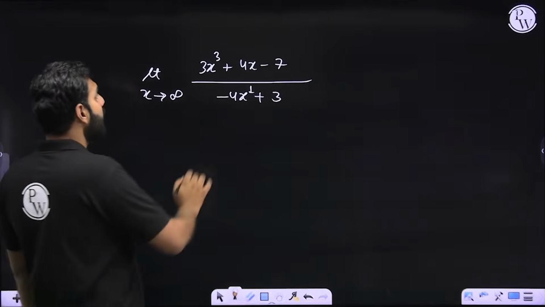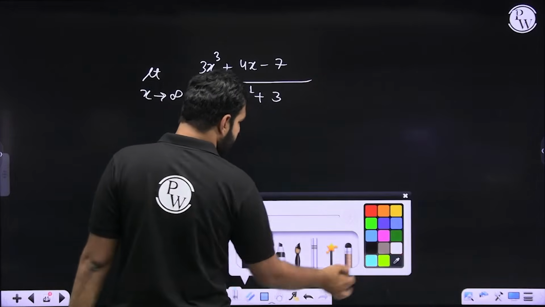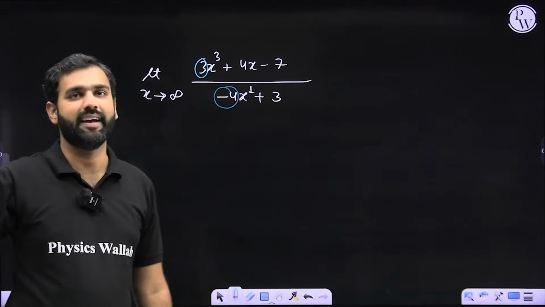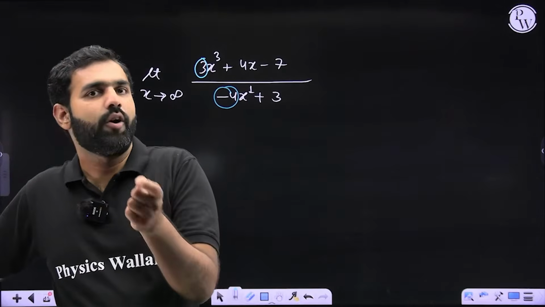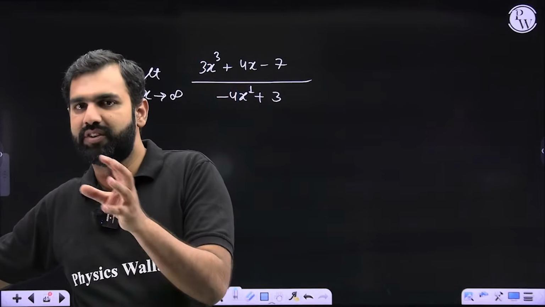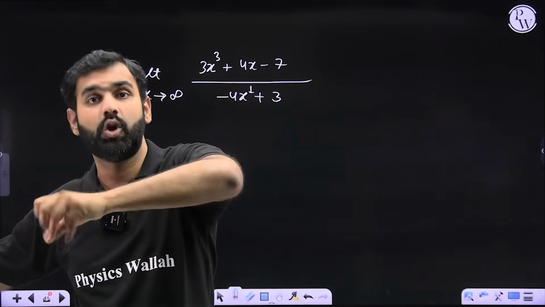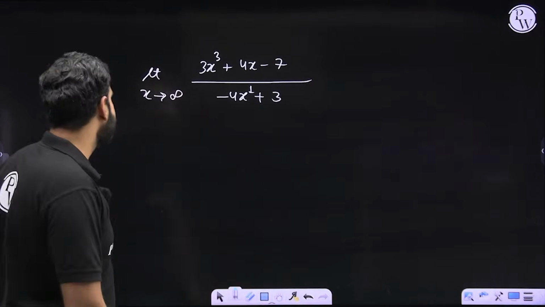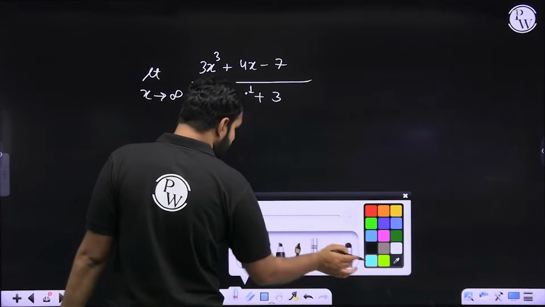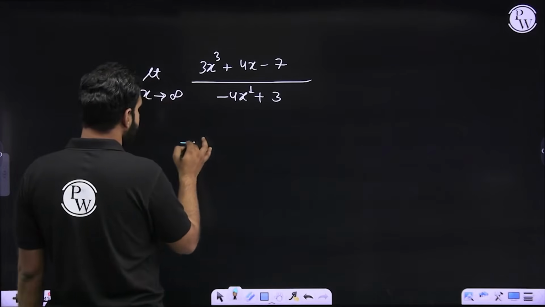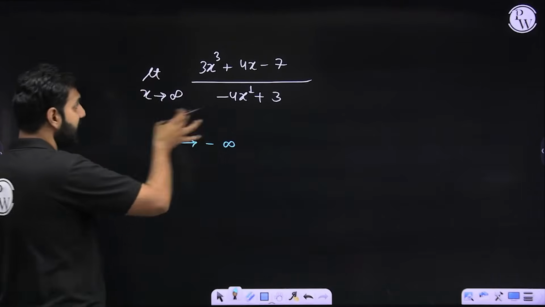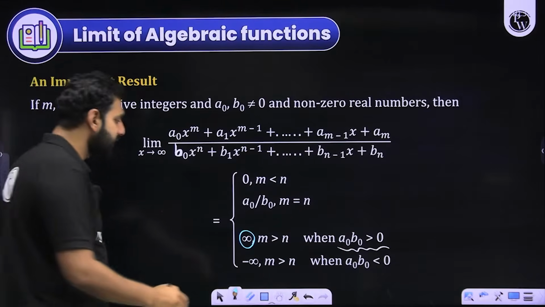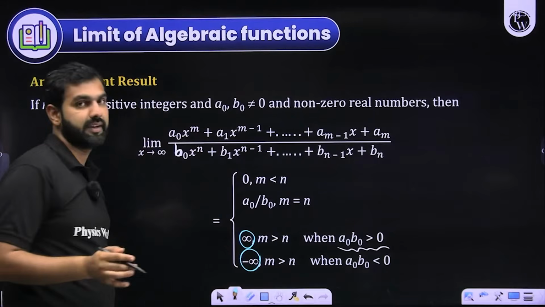But here, if I look at the coefficients, one is positive and the other is negative. So if they are opposite in sign, if one is positive and the other is negative, the coefficients of the highest degree terms, in that case, we say that this will not result in infinity, rather this will result in minus infinity. So this scenario will give me the answer as minus infinity. Did you get that part? So these are some standard results which I'm asking you to memorize directly.